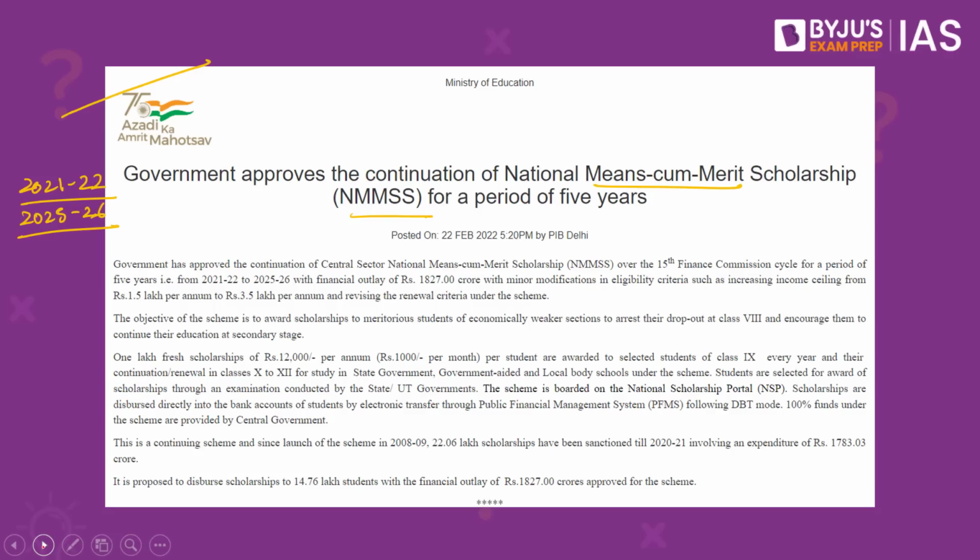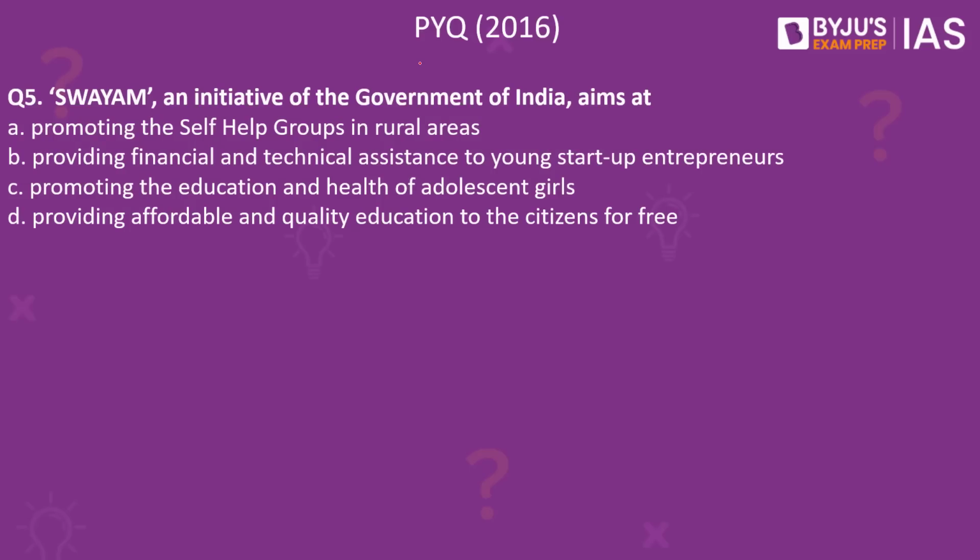And one small modification has been made in the eligibility criteria now. That is, the income ceiling for eligibility of a student to apply for this scholarship has been raised to 3.5 lakhs per annum from rupees 1.5 lakh per annum. So this is aimed at encouraging the students to continue their education also at the secondary stage, that is post class 8. Now let us take up a previous year question from Prelims paper 2016.